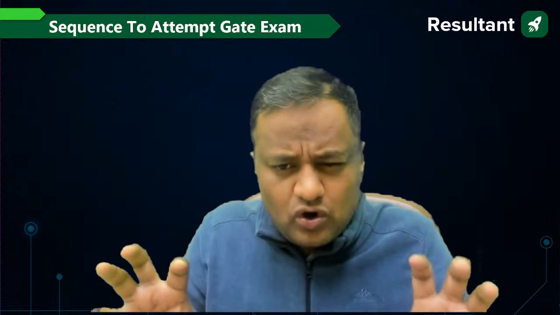But let me tell you, if on both sections you are almost equal and you don't think that any particular section is helping you more, if selecting part A first or part B first doesn't make any difference to you, then in that case I recommend you to attempt part A first.